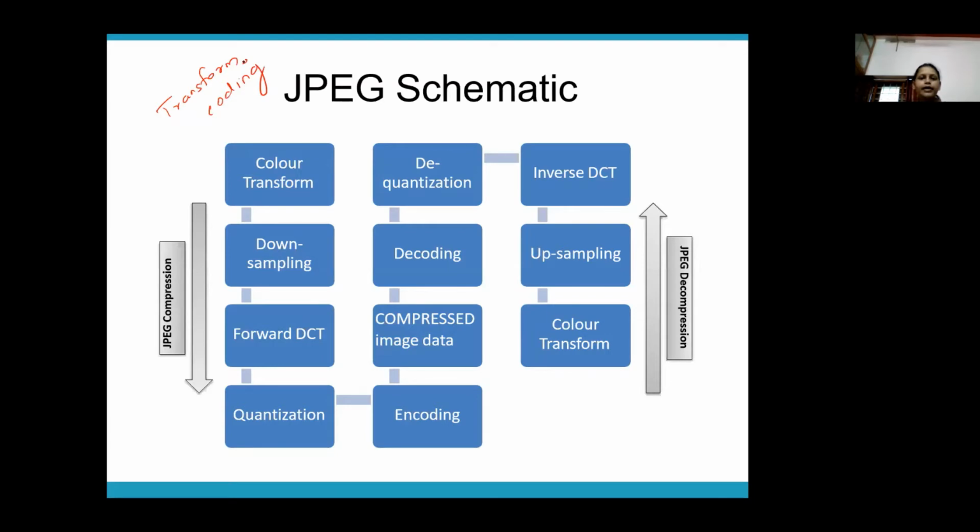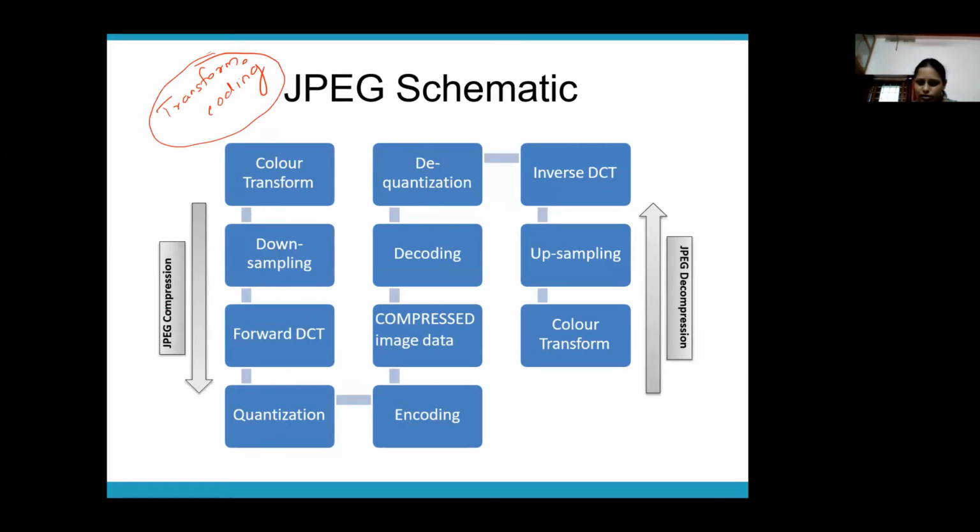Guys, pay attention, if you don't want to learn this by heart and write it. This is a sure 20 marks question, or you can say 12 marks question for sure. You'll get this question for sure, so pay attention. This is something you should know. JPG works on this principle called transform coding, and all these are steps in transform coding.